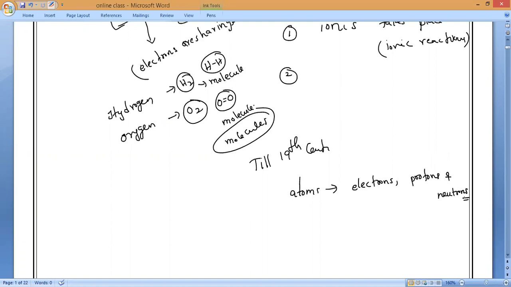Till Dalton's atomic theory and the laws of chemical combination, everything was just theoretical assumptions. Most of Dalton's points were not proved practically. Everything was like expectations, assumptions, predictions. Okay, remember that. In this chapter also we will make many predictions, just like guesses. Sometimes these predictions may become true, or sometimes they are disproved in later days. That is what exactly happened here also.